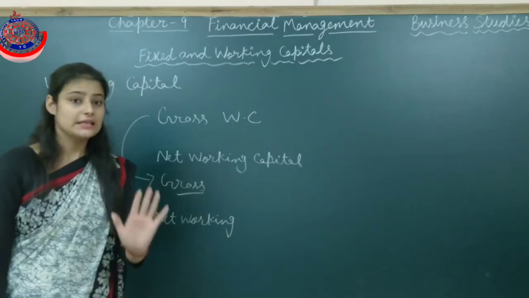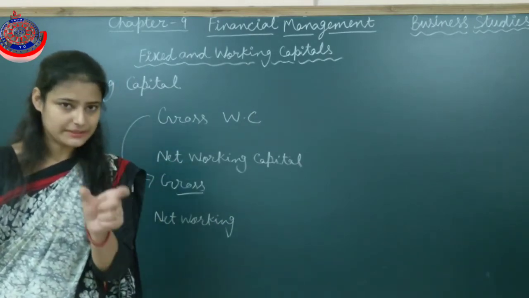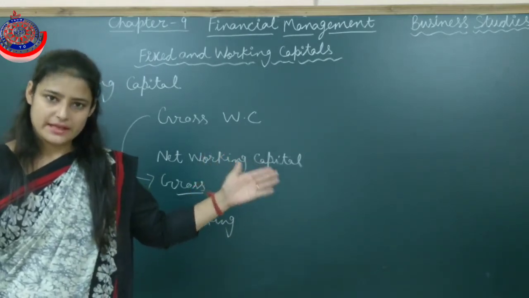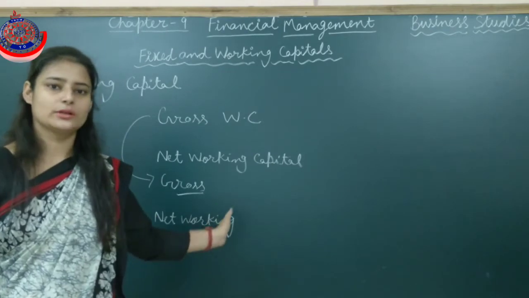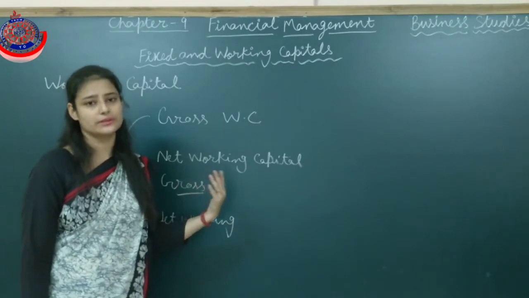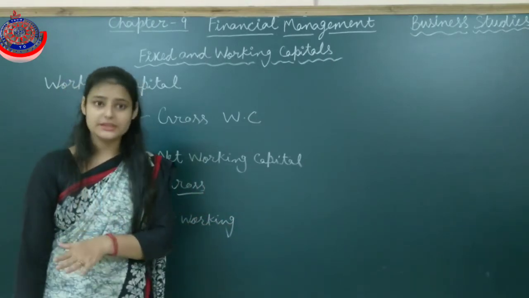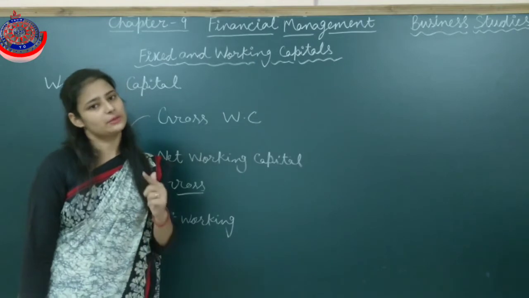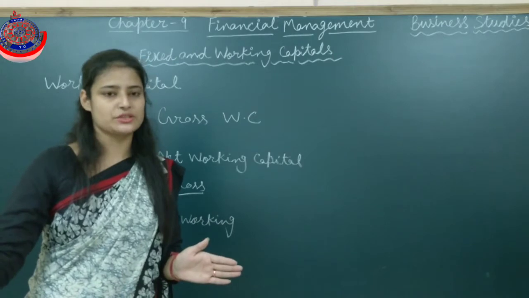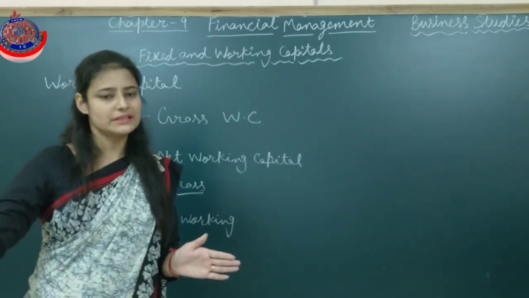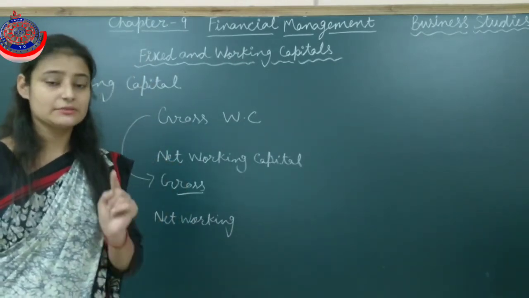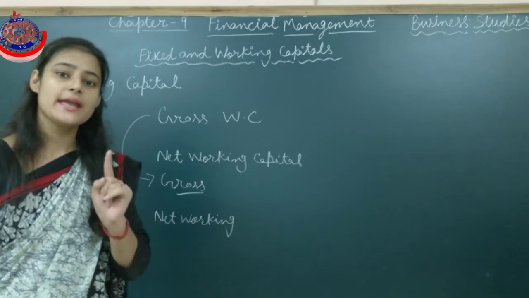On the other hand, if we want to know the accurate amount which we are going to use for paying the expenses, that is known as net working capital. See, we have current assets which can be converted into cash within 1 year, and we have some current liabilities also which we have to pay back within 1 year. So out of the current assets, if we pay all the liabilities which we have to pay within 1 year, then the rest of the amount is known as net working capital, which we are going to use for paying our day-to-day expenses.